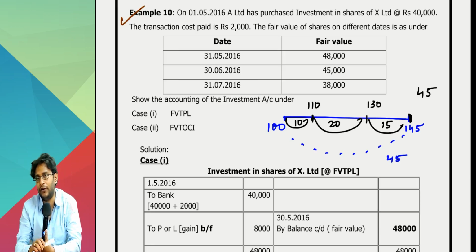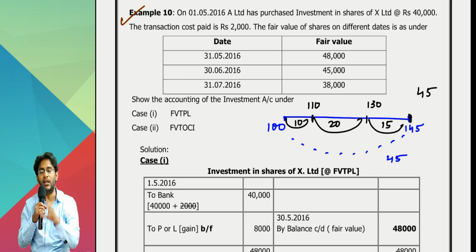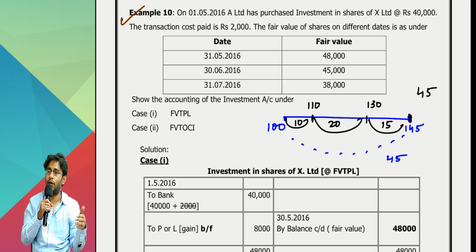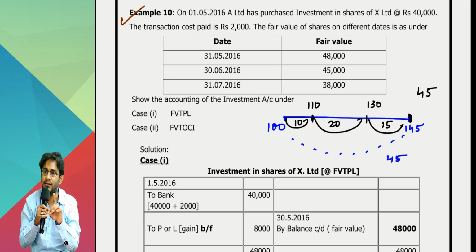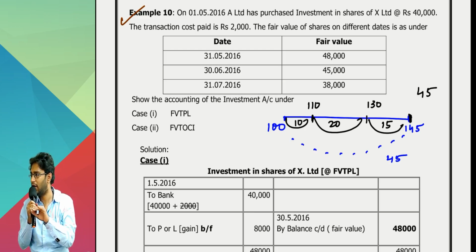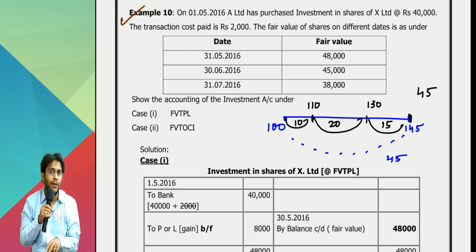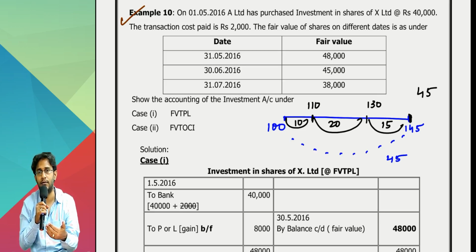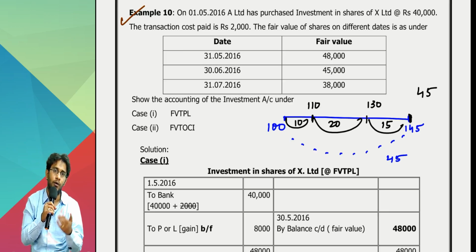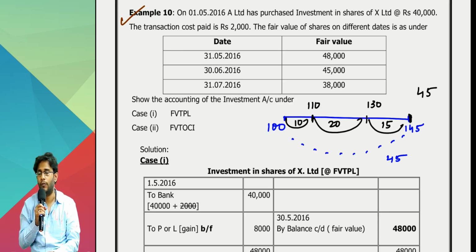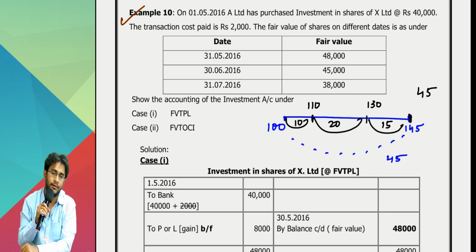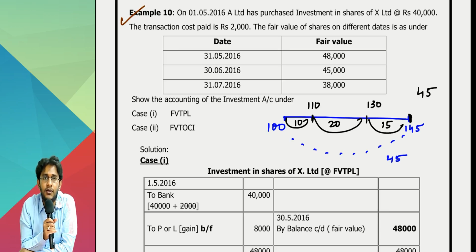Sir, FVTPL and FVTOCI, what is the difference? Initial recognition amount difference, correct? There it is fair value, here it is fair value with transaction cost. In FVTPL EIR is not to be applied, but in FVTOCI EIR has to be applied. In both methods fair valuation is common, but the destination of gain or loss is different. FVTPL it will go to P&L, FVTOCI it will go to OCI reserve. Now, this is investment in which asset? See carefully. Shares. For shares EIR cannot be applied.